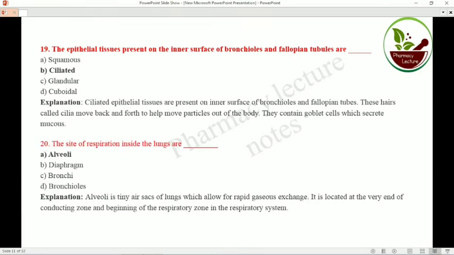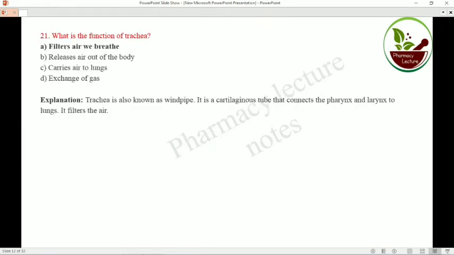The site of respiration inside the lungs is the alveoli. The alveoli are tiny air sacs of the lungs which allow for rapid gaseous exchange. They are located at the very end of the conducting zone and beginning of the respiratory zone. So, what is the function of the trachea? It filters the air we breathe. Mainly, the airway helps filtration, warming and humidification. Dust particles are trapped.